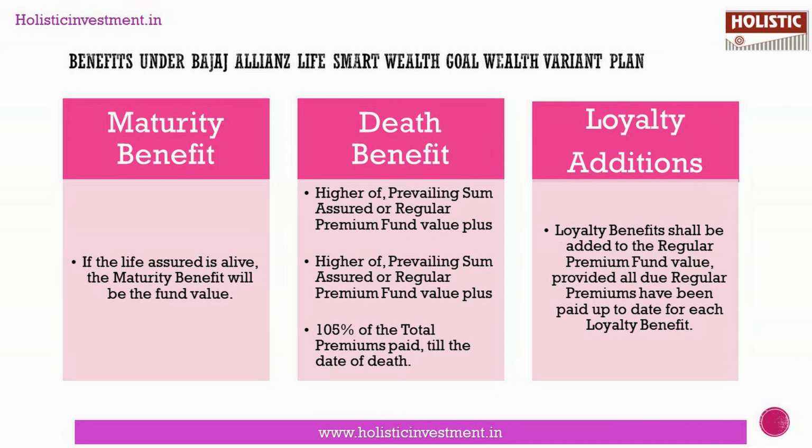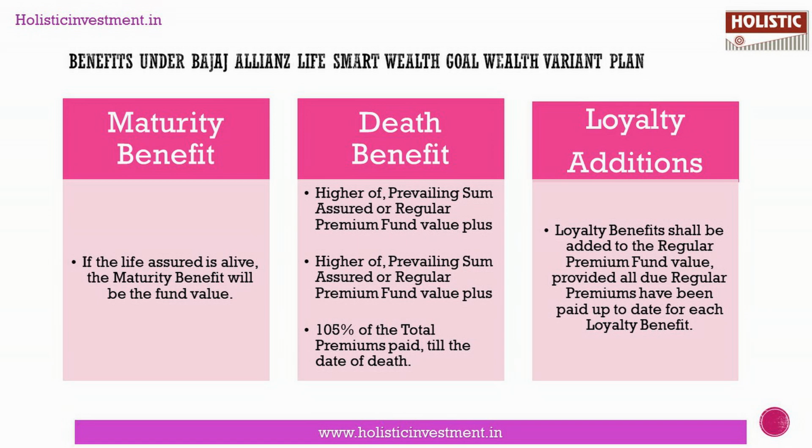Now let's see the benefits under the Bajaj Allianz Life Smart Wealth Goal Plan Wealth Variant. There are 3 benefits under this plan, namely maturity benefit, death benefit and loyalty additions. If you see under maturity benefit, provided the policy is in force and the life assured is alive, the maturity benefit will be the fund value as of the date of maturity of your policy.